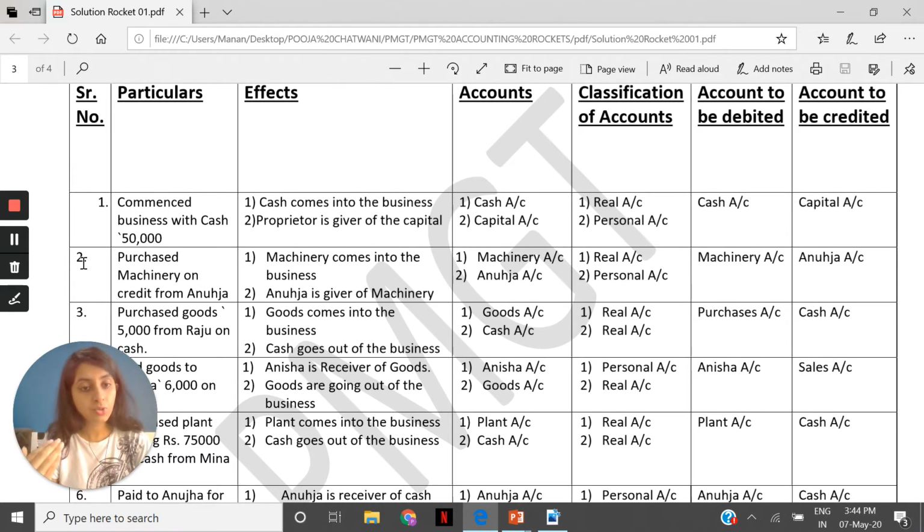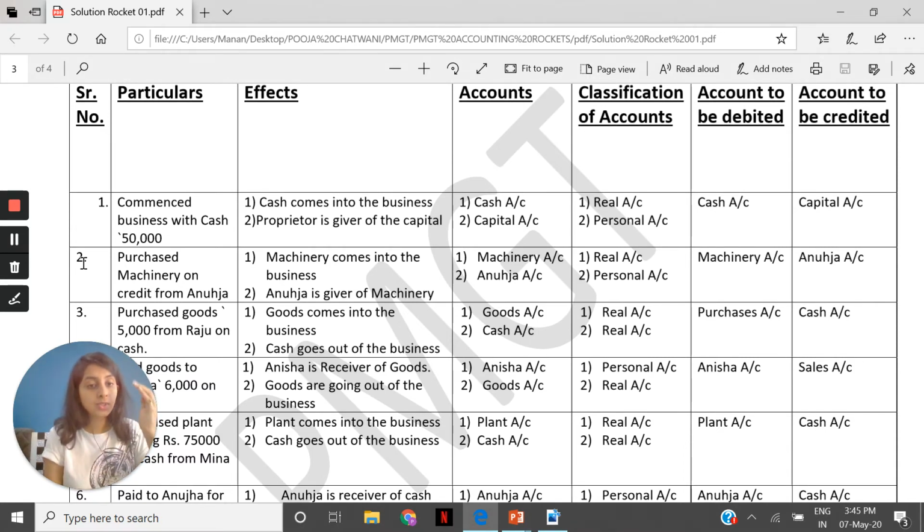So here, purchased goods from Raju on cash. Here the words are very clear that it is on cash. If the words on cash were not written, we would have considered this transaction as what? Credit transaction. So the two important aspects of this transaction are goods and Raju. Goods is your real account. Raju is your personal account because of course flesh and blood comes into the context. Goods, debit what comes in. Business has bought goods. So for business, the goods are coming in. You and your business are two different people. It is business entity concept.